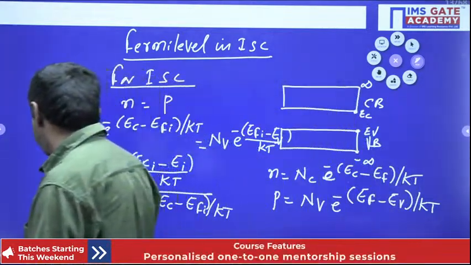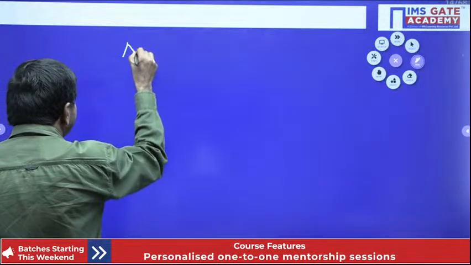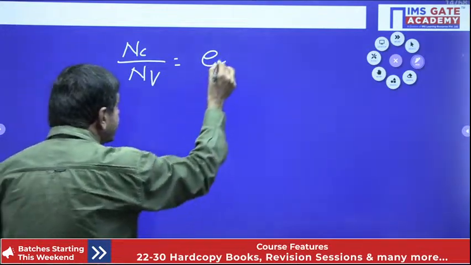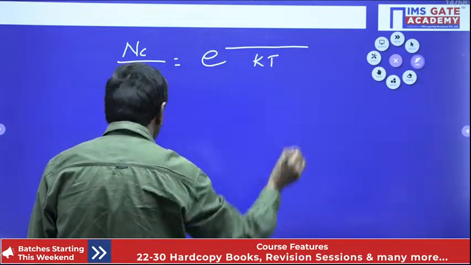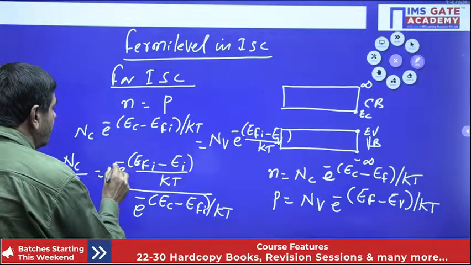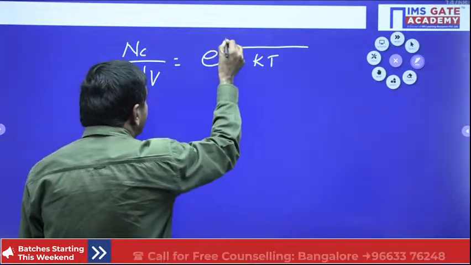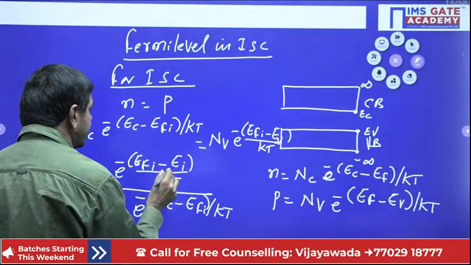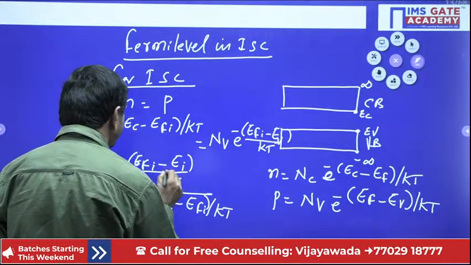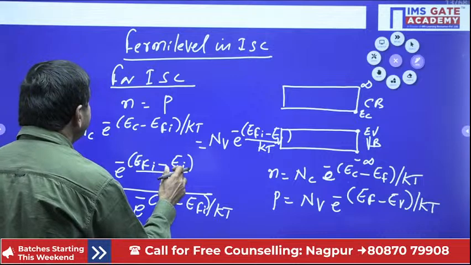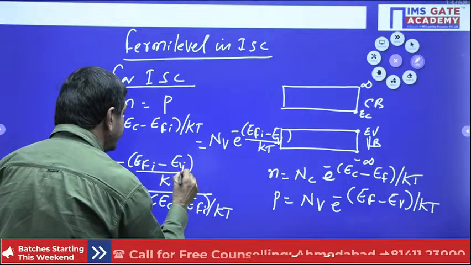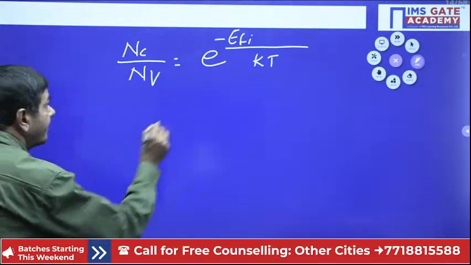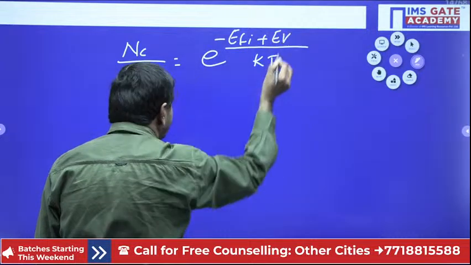I will write here Nc by Nv, I can write e power, kT is common for both. I can write here now minus Efi. Next, what am I having? Minus plus Ei, Efi minus Ev, sorry, this is Ev, valence band energy. This Ev is there now. Efi minus plus Ev, I can take it now.